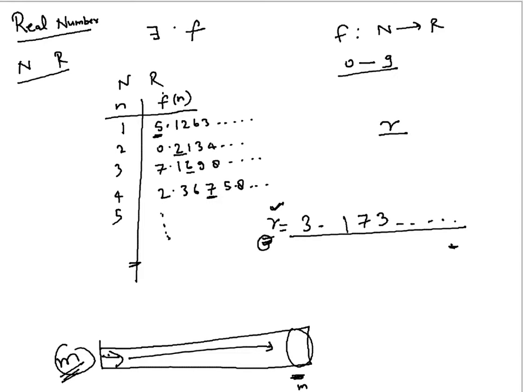No. When you say there exists a bijective one-to-one correspondence, that's what you are proving, right? That means every real number is an image of some natural number, and there is no real number which is not the image of some natural number, right?